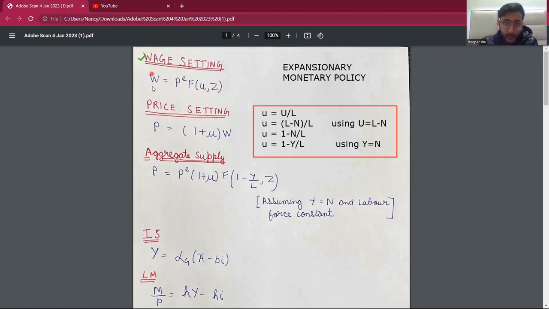According to this relationship, there is a direct relationship between expected price levels and the nominal wage rate, which means that if the wage setters expect the price to increase, they will set higher nominal wages. There is a negative relationship between unemployment rate and wages.